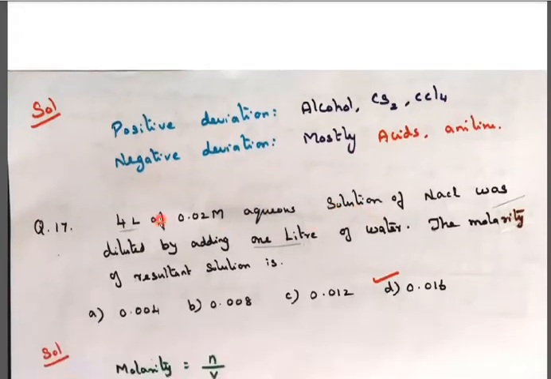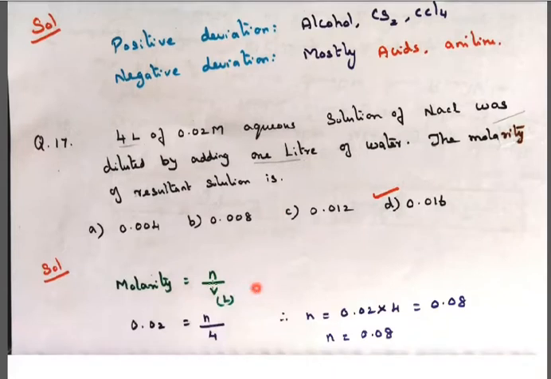Next question. 4 liters of 0.02 molarity aqueous solution of sodium chloride was diluted by adding 1 liter of water. The molarity of the resultant solution is?